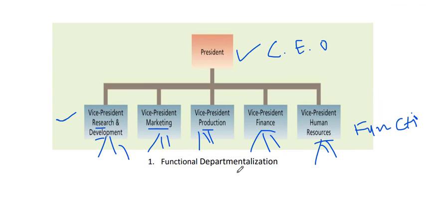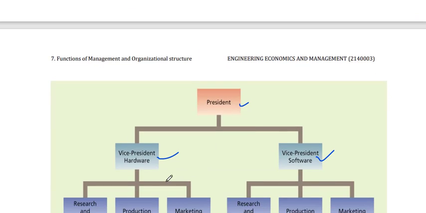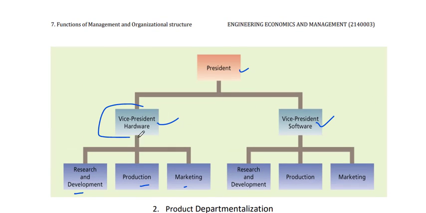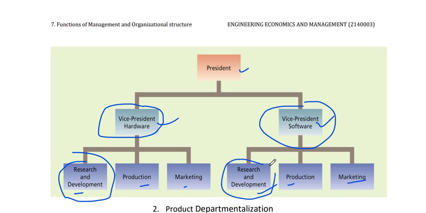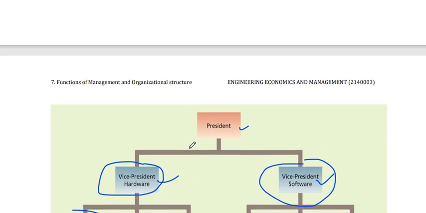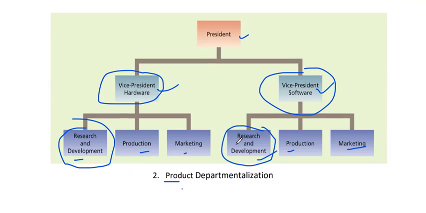The difference between function and product is we have added two vice presidents in between, hardware and software. Then we have R&D, production, and marketing department. In software also we have R&D, production, and marketing department. So now in this product departmentalization, we have two R&D departments, two production departments, two marketing departments. This is a difference from the functional department. This is a product departmentalization, based on the product which they have produced.